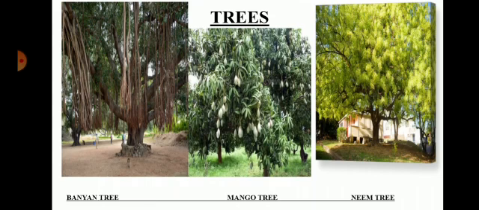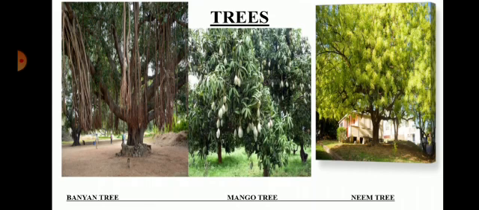Trees live for many years. For example, mango, neem, banyan, coconut, etc. These are some examples of trees.